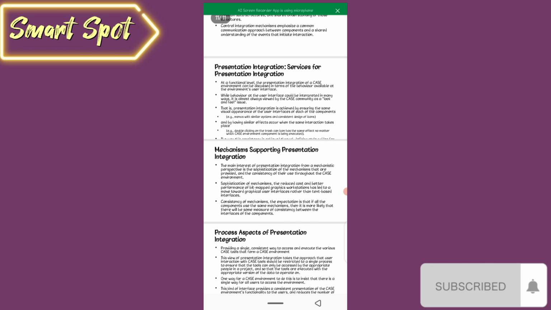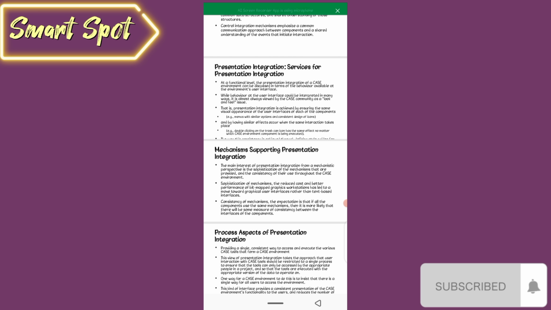Next is the mechanism supporting presentation integration. The main interest of presentation integration from a mechanistic perspective is the sophistication of the mechanisms that are provided and the consistency of their use throughout the CASE environment. Sophistication of mechanism: the reduced cost and better performance of a bitmapped graphics workstation has led to a move toward